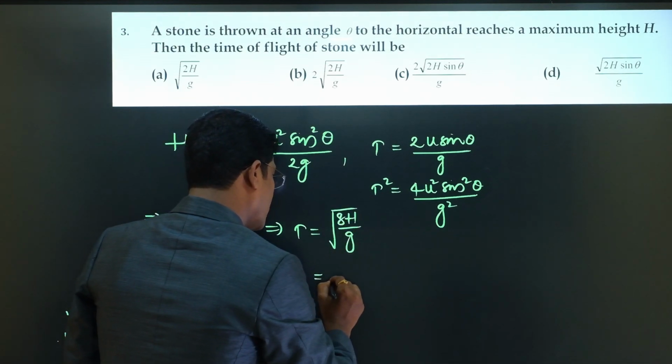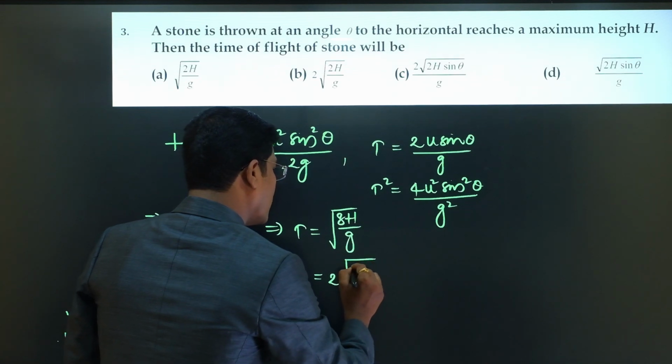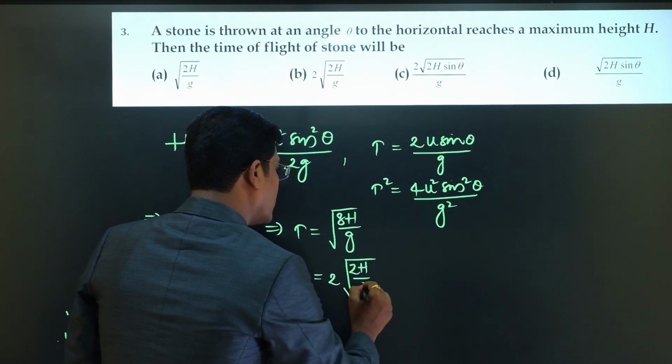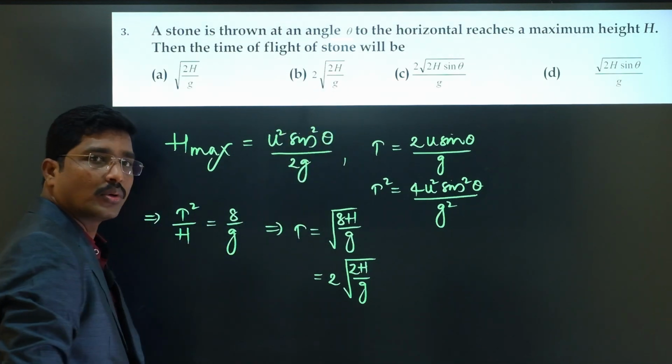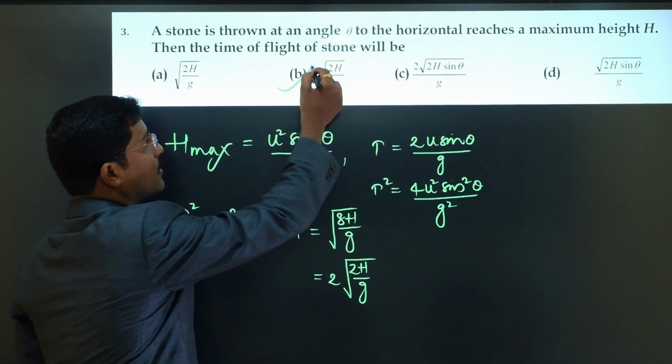It is written as 2 under root 2h by g. Then the time of flight is 2 under root 2h by g. The second option is right.